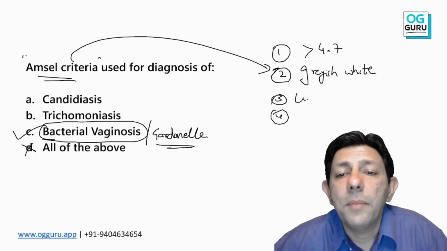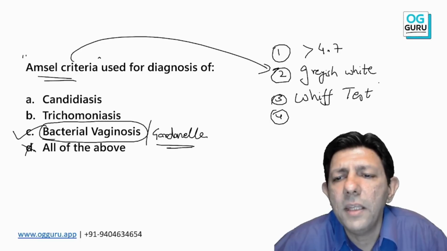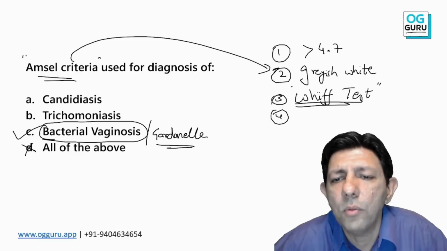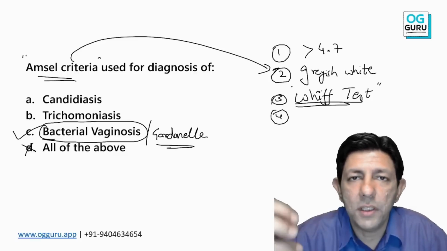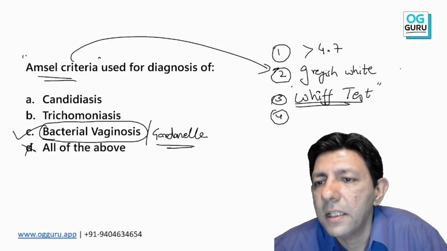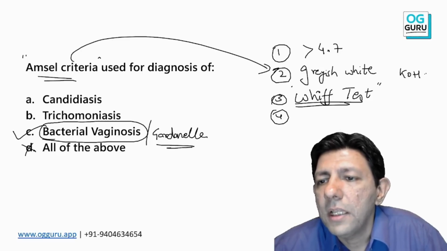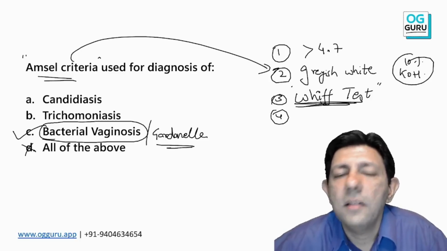What else? Presence of whiff test positive. Very important. This MCQ has come 1000 times and will come 1000 times. Whiff test is you take the secretions, you add 10% KOH, vaginal secretions plus 10% KOH, we will get a fishy odor. That is the whiff test.